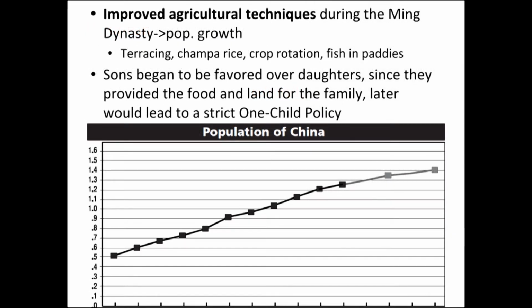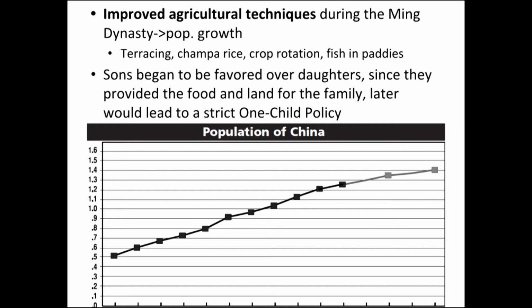So during the Ming Dynasty, you have improved agricultural techniques, and that's going to lead to a huge population growth. And you're going to have different crop techniques like terracing, the Champa rice, crop rotation, and the fish and paddies. So during this time, since you've got all this agriculture going on, the Chinese said, we need to have more sons who are going to be able to provide food and land for the family. They're going to be able to really work the land.